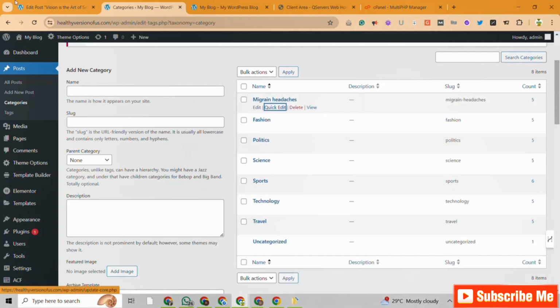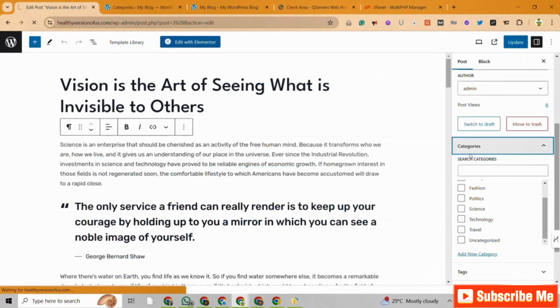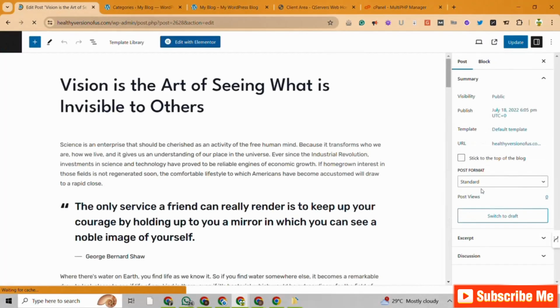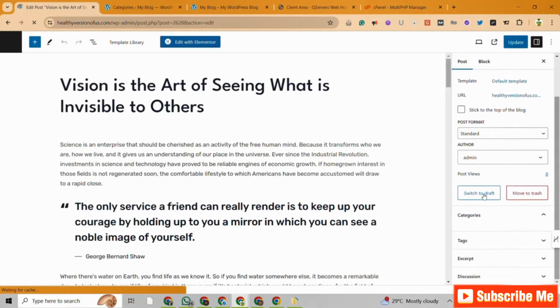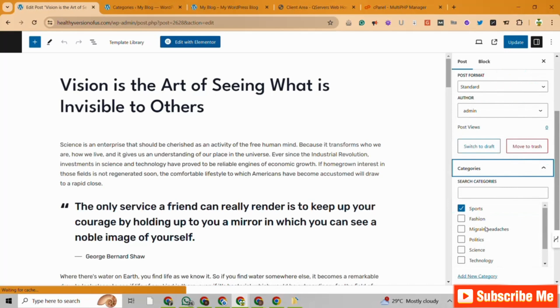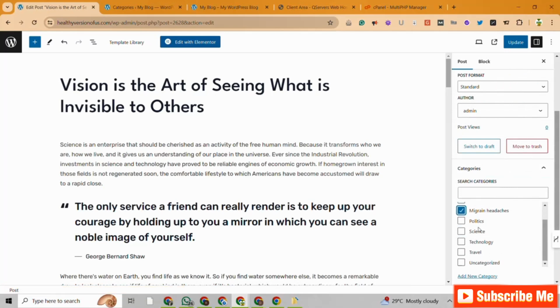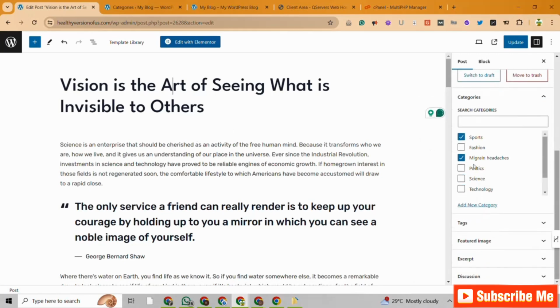So this is migraine. When we refresh this, you obviously will see the category already changed amongst the list of categories, right? So categories here, this is migraine headaches, as you can see. So you can go ahead and change all of your categories and put them up right here, so that when you are done editing your content, you can come right here to select the right category.